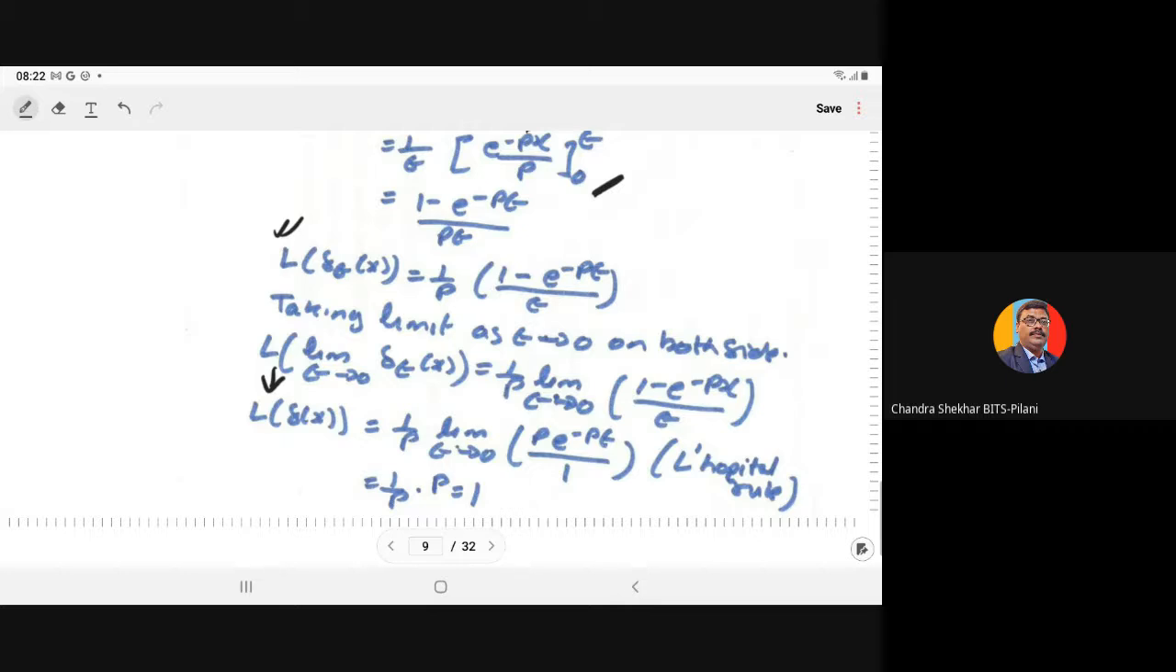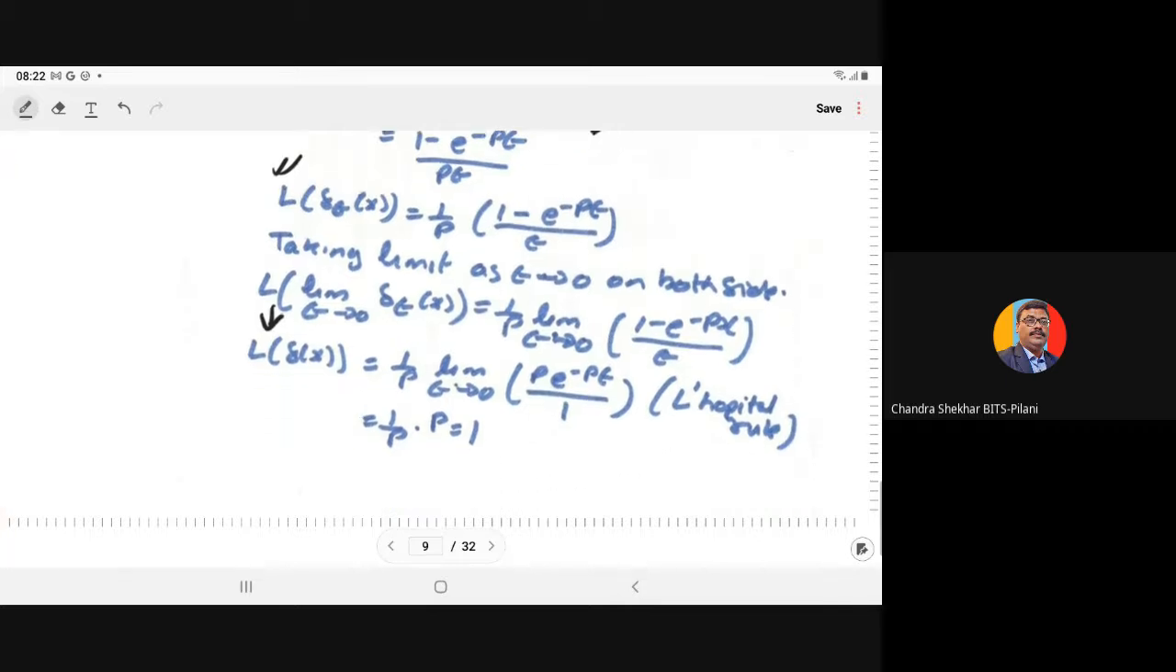So 1 upon p, limit epsilon tends to 0. In the numerator it will become p e to power minus p epsilon, and in the denominator it is 1. In the L'Hopital rule, you have to apply the derivative in the numerator and denominator with respect to epsilon. Now when we put epsilon tends to 0, this will give you only p. So p and p cancel out. So Laplace of the delta x is equal to 1.